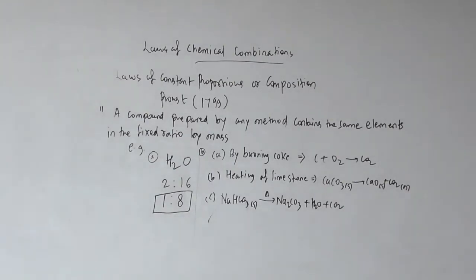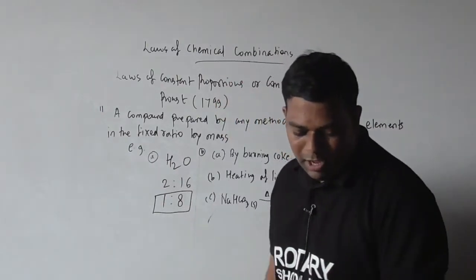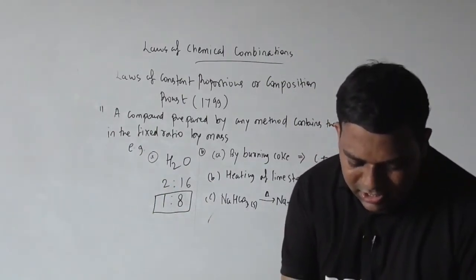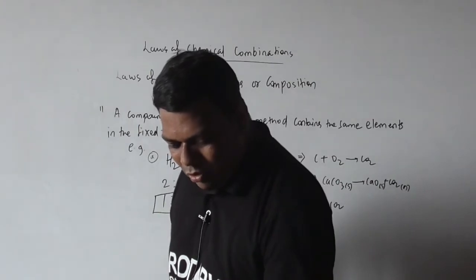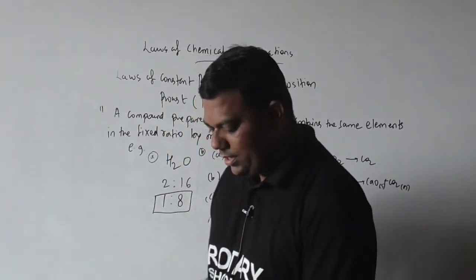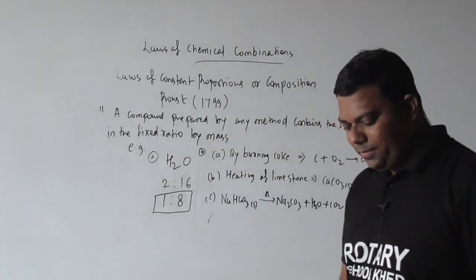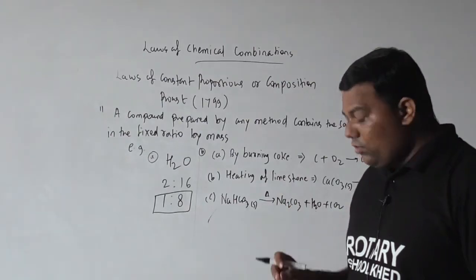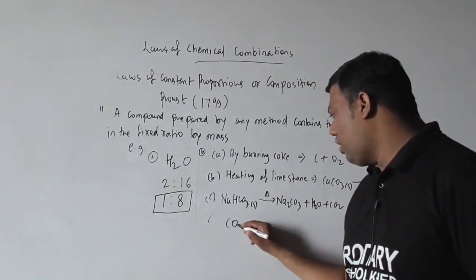So these are what you get by heating sodium bicarbonate. In each case you are observing that CO2 is produced. What is their ratio? We will write about their ratio now.